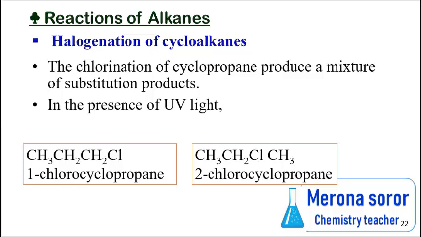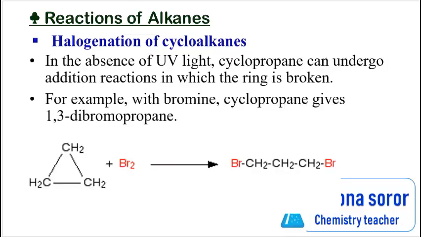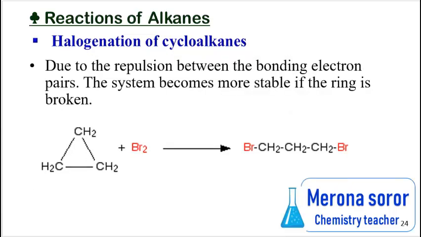In the presence of UV light, it can give 1-chlorocyclopropane and 2-chlorocyclopropane. In the absence of UV light, cyclopropane can undergo an addition reaction in which the ring is broken. For example, with bromine, cyclopropane gives 1,3-dibromopropane. Due to the repulsion between the bonding electron pairs, the system becomes more stable if the ring is broken.